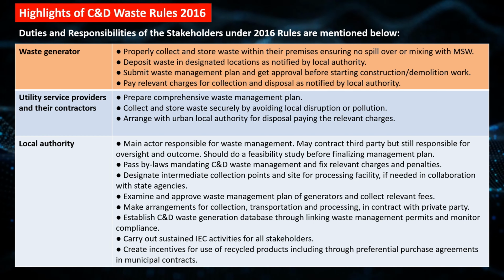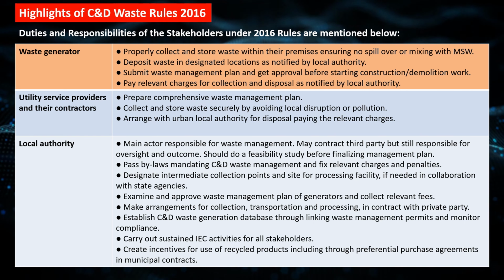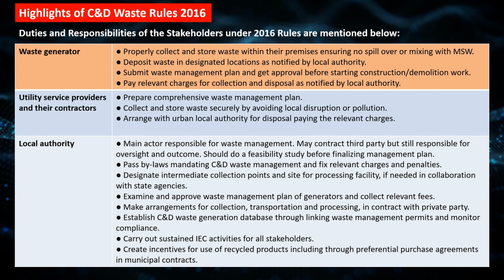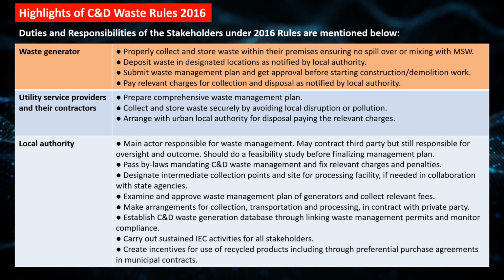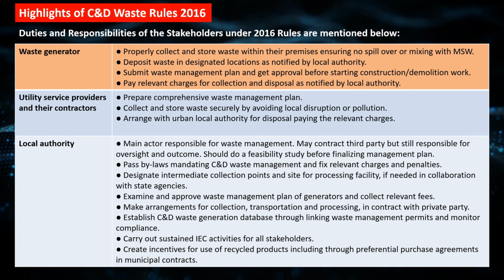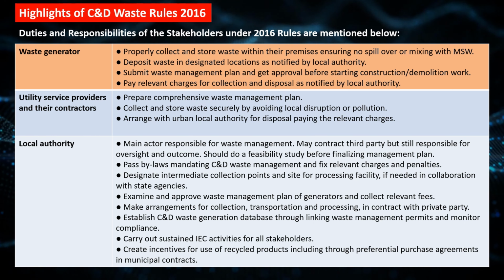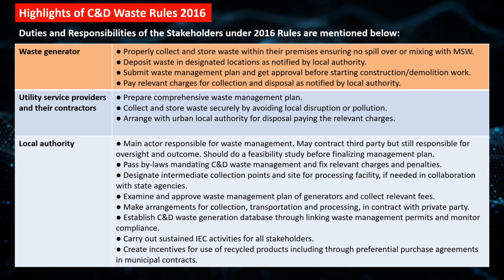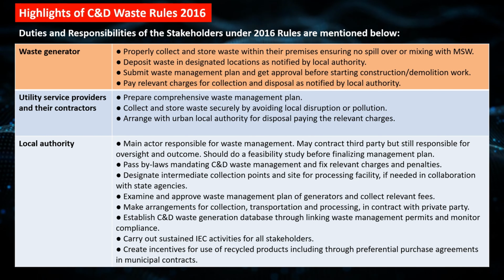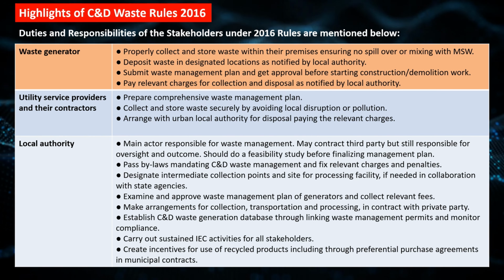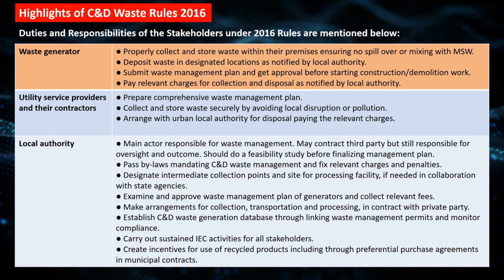The responsibilities of utility service providers and their contractors are to prepare a comprehensive waste management plan, collect and store waste securely by avoiding local disruption or pollution, and arrange with the urban local authority for disposal, paying the relevant charges. The responsibilities of the local authority are to maintain accountability for waste management. They may contract a third party but are still responsible for oversight and outcome. The local authority should do a feasibility study before finalizing the management plan.